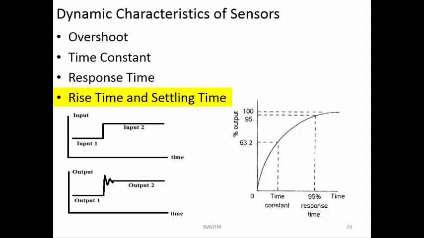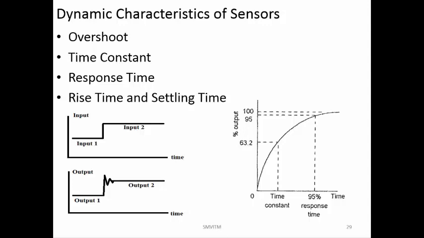So all these different times, time constant, response time, rise time, and settling time, give an indication of how quick the system is in reacting to the input so that you can make the measurements. Now, what is the importance of the settling time, rise time, and time constant? For example, you have a response time of say 1 second. Whatever the input has changed, the system requires 1 second to reach 95% of the output value.